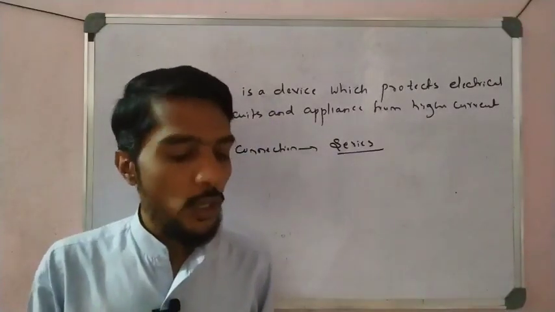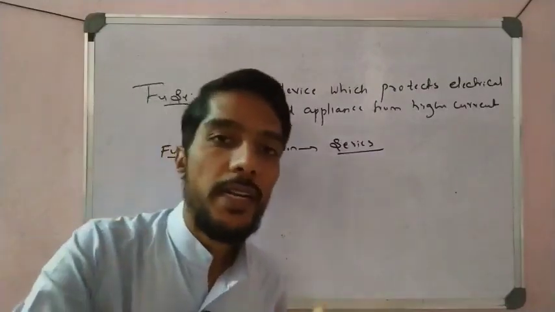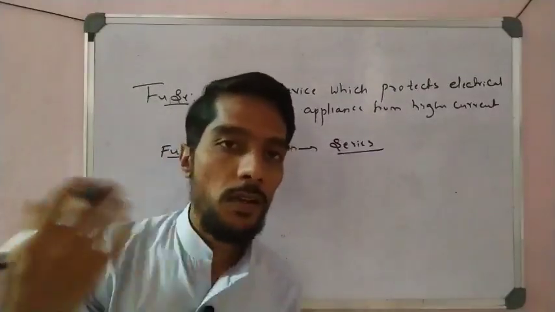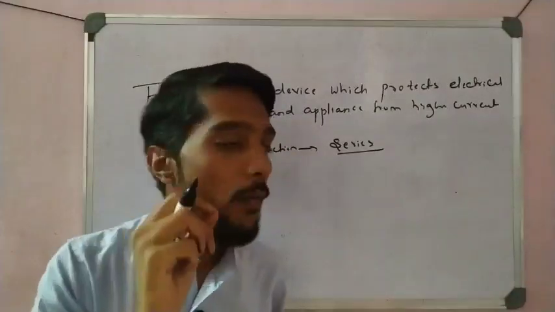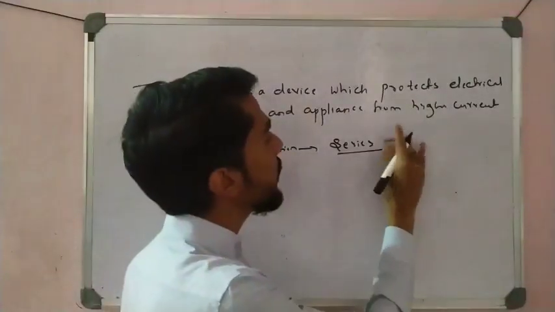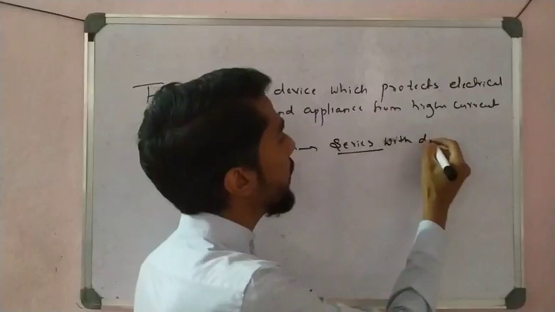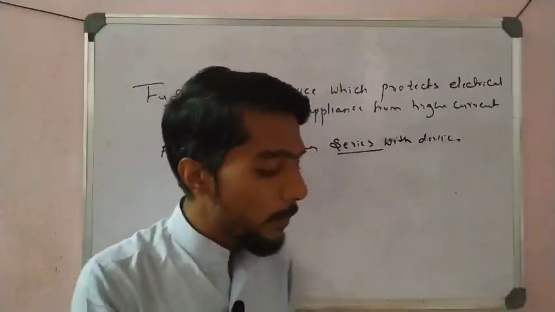The examination may ask how the fuse is connected, whether parallel or series. The answer is series, always in series with the device. You have to remember these points, students.